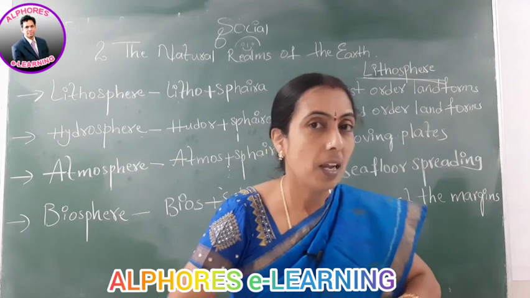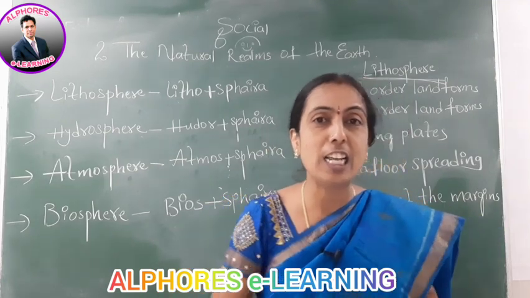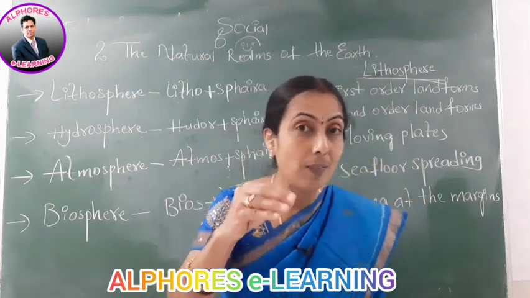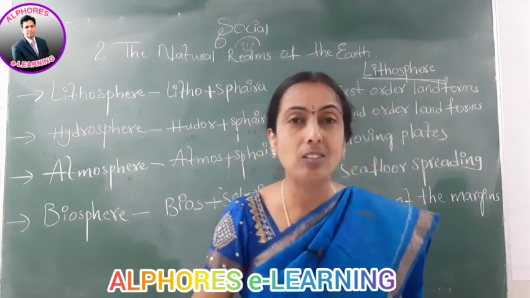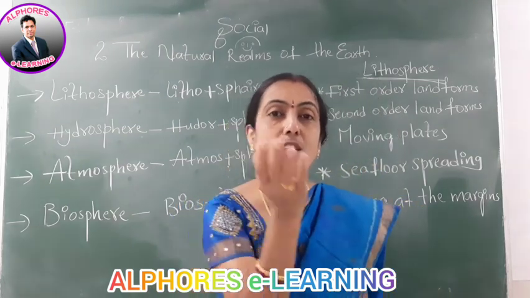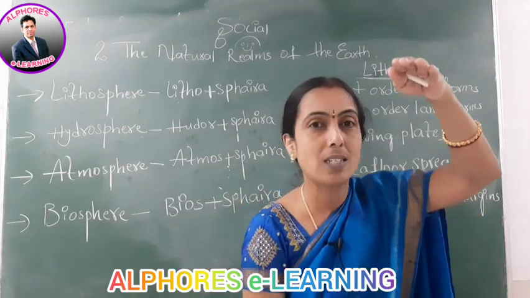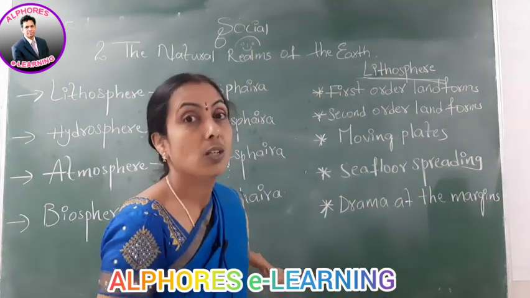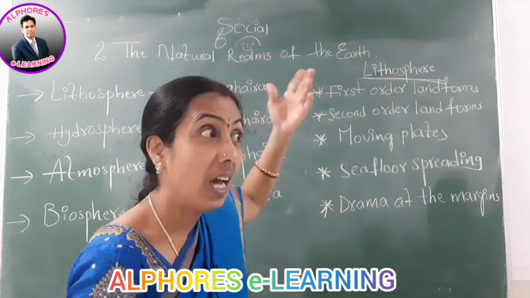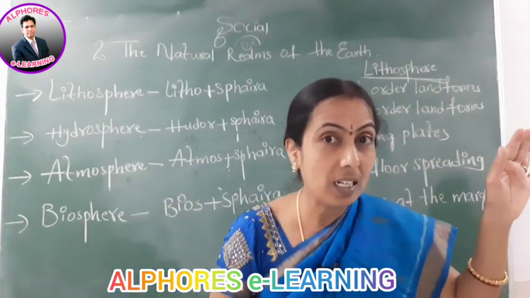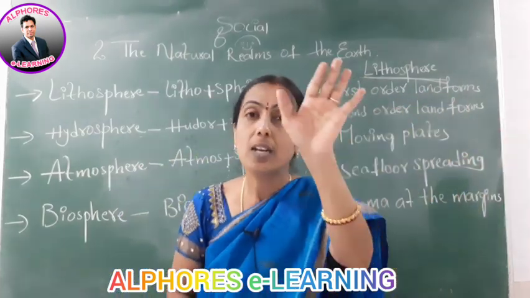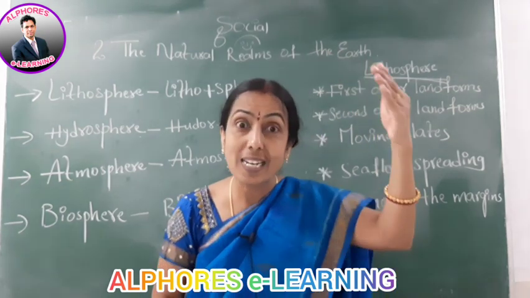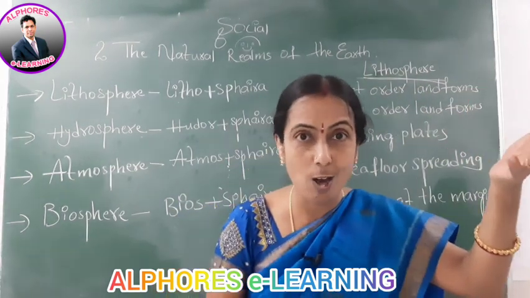Later he said that because of some movements in the interior layers of the earth, a shallow sea named the Tethys Sea divided that supercontinent Pangaea into two parts. The northern part was called Laurasia, and the southern part was called Gondwana. The northern part consists of North America, Europe, Greenland, and all the countries above India also.